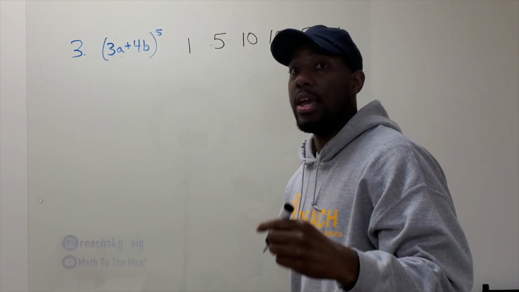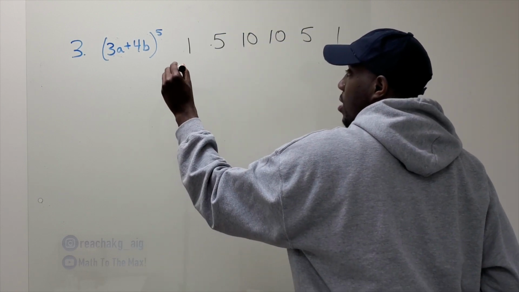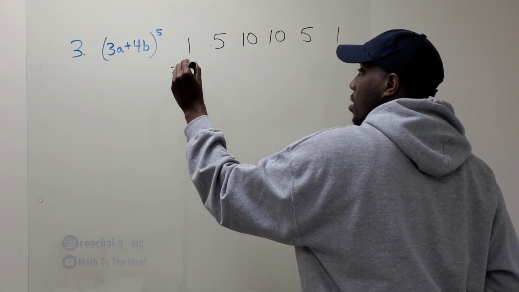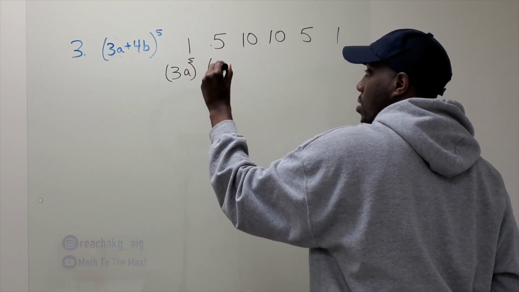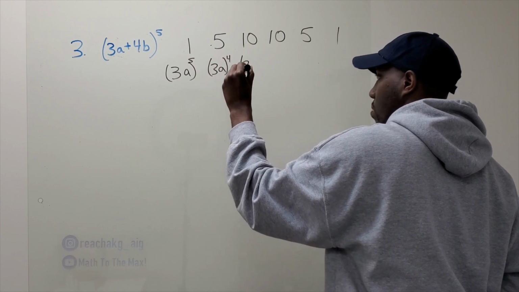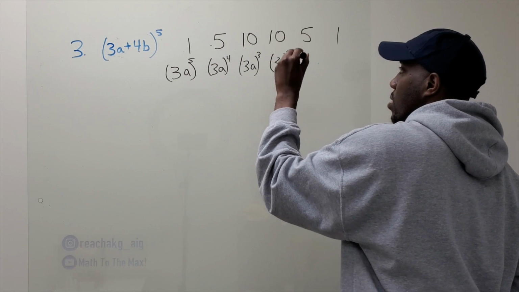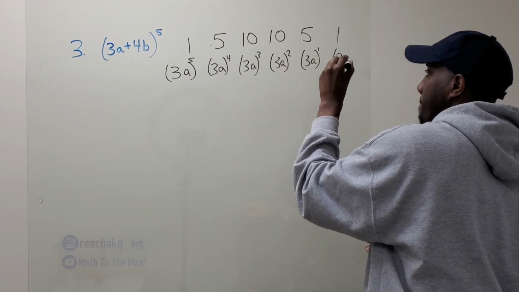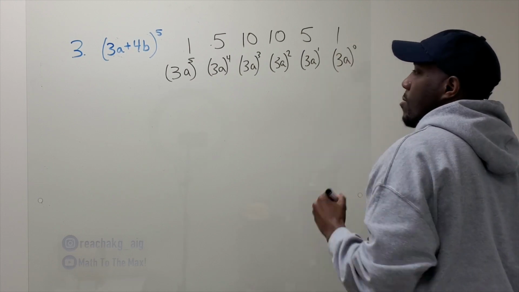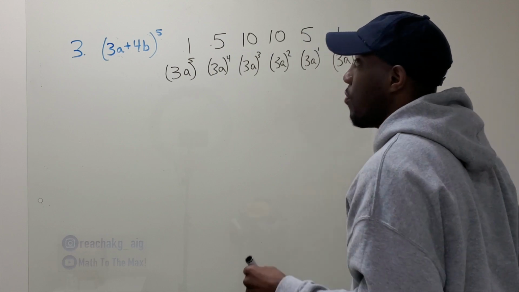And then we're going to say, hey, what's the first term? 3a. And you start with the highest exponent, which is 5, and then count down. All right. Second term, 4b.